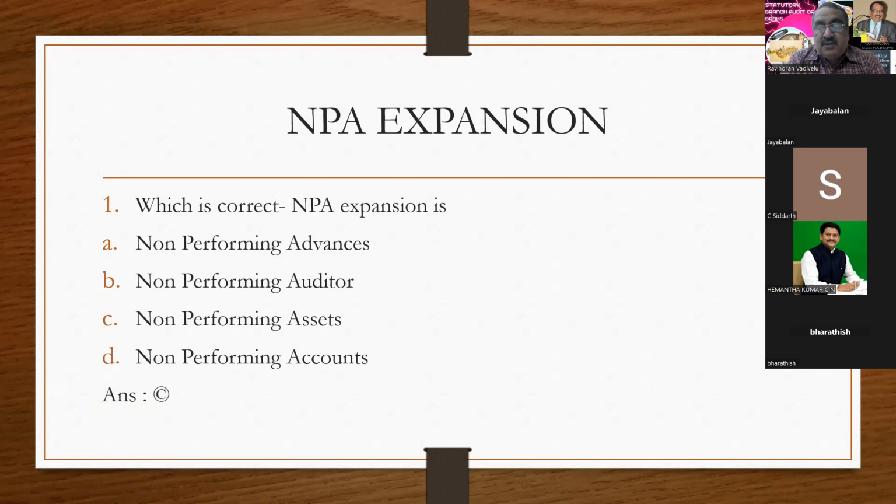I heard that almost 27 auditors have already received notice from the Reserve Bank of India: why you have not correctly classified as NPA, why you omitted to classify one account as NPA. Chartered accountants have already started to receive these notices. So you have to be very careful with reference to NPA classification.